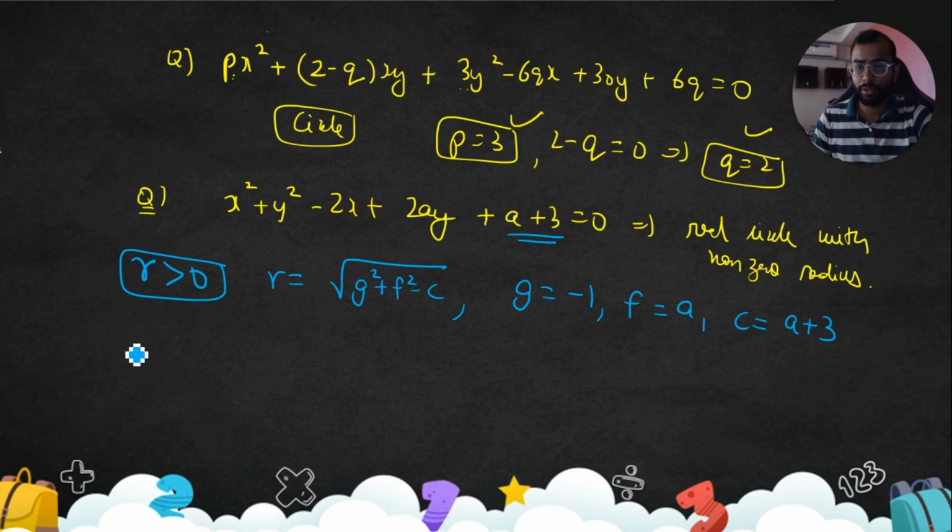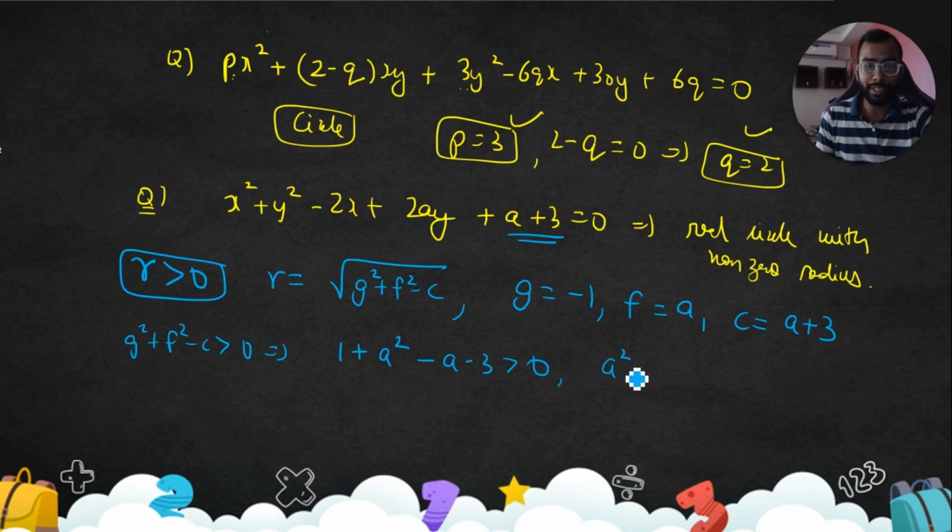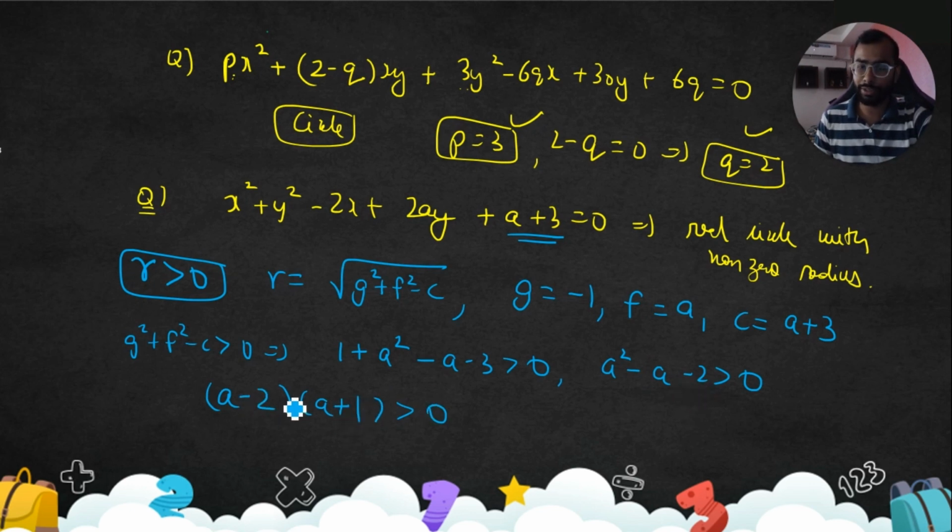So let's substitute. g square plus f square minus c is greater than 0. g square is 1 square, plus a square, minus a minus 3 is greater than 0. So eventually we get a square minus a minus 2 greater than 0. Let's factorize this. The middle term is negative and the constant is also negative. The product is negative, which means the two numbers have different signs, and the sum is negative, which means the bigger value is negative. So it's 2 and 1, so we'll have minus 2 and plus 1. Minus 2 into 1 is minus 2.